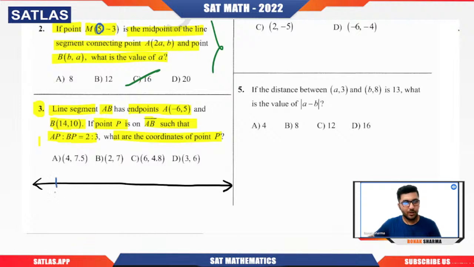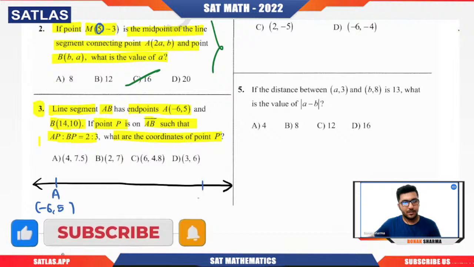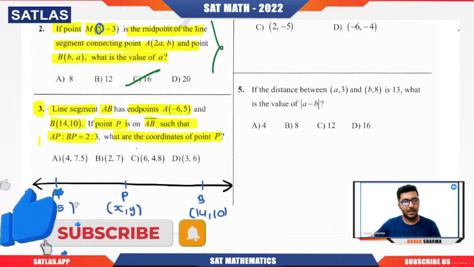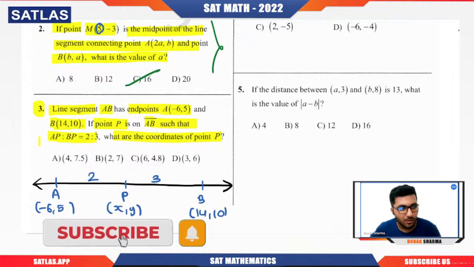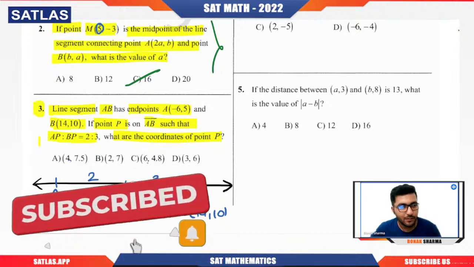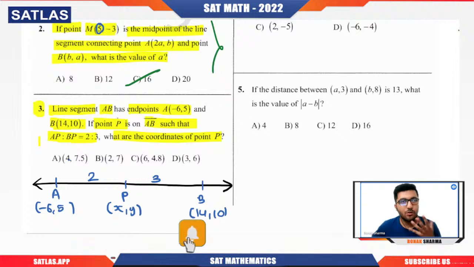So A point is minus 6 comma 5, B point is 14 comma 10, and P point we want to calculate. Here you can see that the ratio is 2 is to 3. Now see the options: 4, 7.5; 2, 7; 6, 4.8; 3, 6. No need to calculate both the values of x and y.